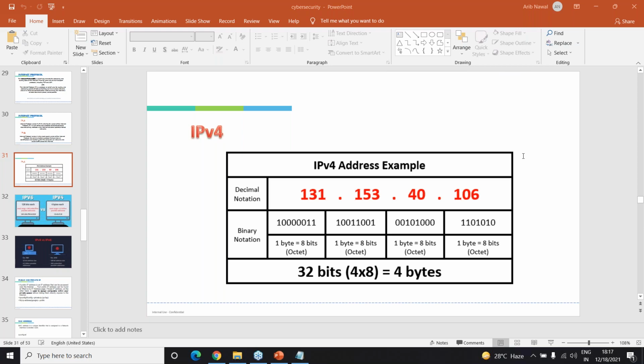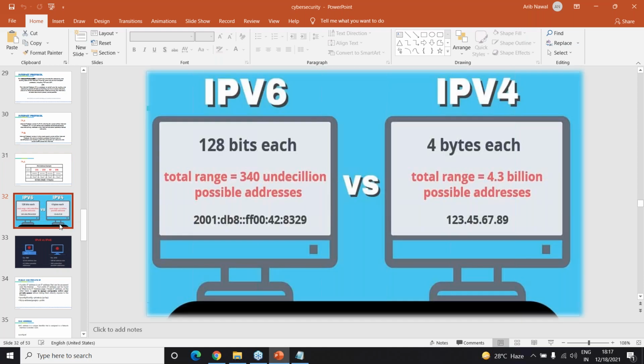And then IPv6 has a lot of other values. It's not just represented using dots. It is not in this exact format, right? So what is the difference between these two things? IPv4 has 4 bytes. IPv6 has 128 bits. 1 byte equals 8 bits, so you can just convert and get the number of bytes. And the total range for IPv4 is 4.3 billion, whereas IPv6 has 340 undecillion possible addresses. So this is how huge the value is.